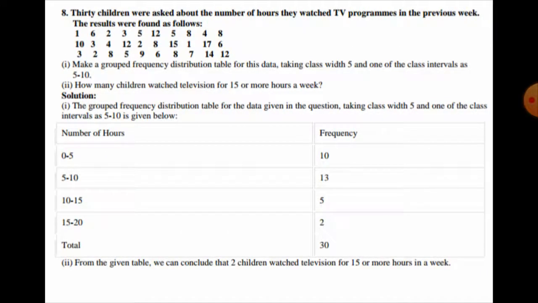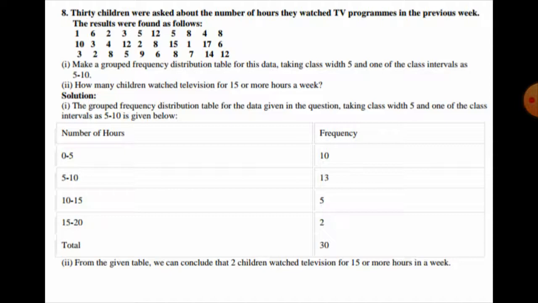So in question number 8, 30 children were asked about the number of hours they watched a TV program in the previous week. The results were found as follows. So this information gives the number of hours children watched TV in the previous week. Now in the first case, make a grouped frequency distribution table for this data taking class width 5 and one of the class intervals as 5 to 10. Then: how many children watch television for 15 or more hours a week? So we have to conclude this from the given information.